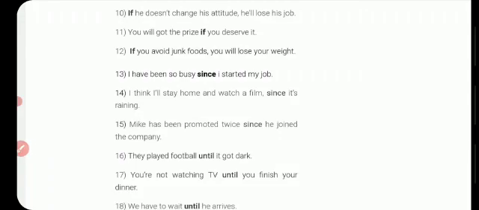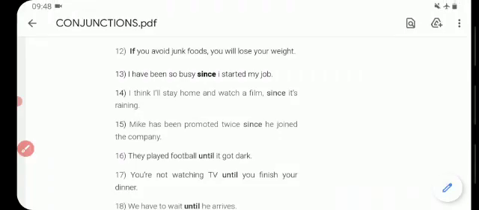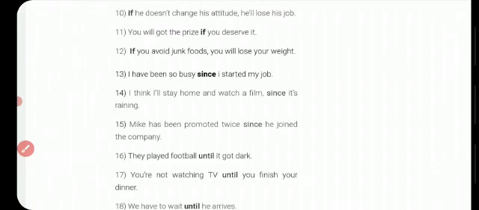Next is if. If he does not change his attitude, he will lose his job. You will get the prize if you deserve it. If you avoid junk foods, you will lose weight.